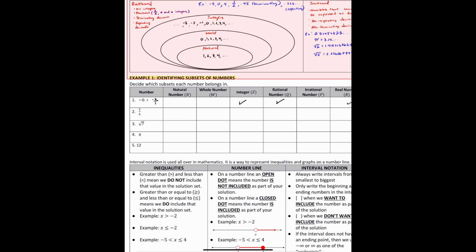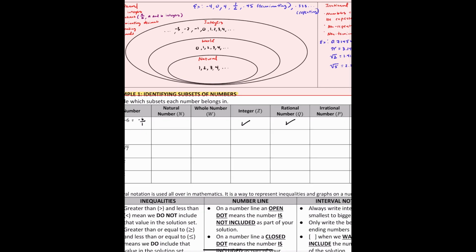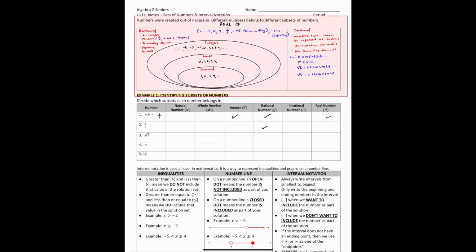Is it a rational number? Yes, because this right here is my A, and this is my B, right? 5 is an integer. 6 is an integer. Well, it's already expressed as a fraction, right? So this is a rational number. Since this is a rational number, it can't be irrational. And then lastly, 5/6 is part of the real number system. So yes, I can go ahead and check that off.